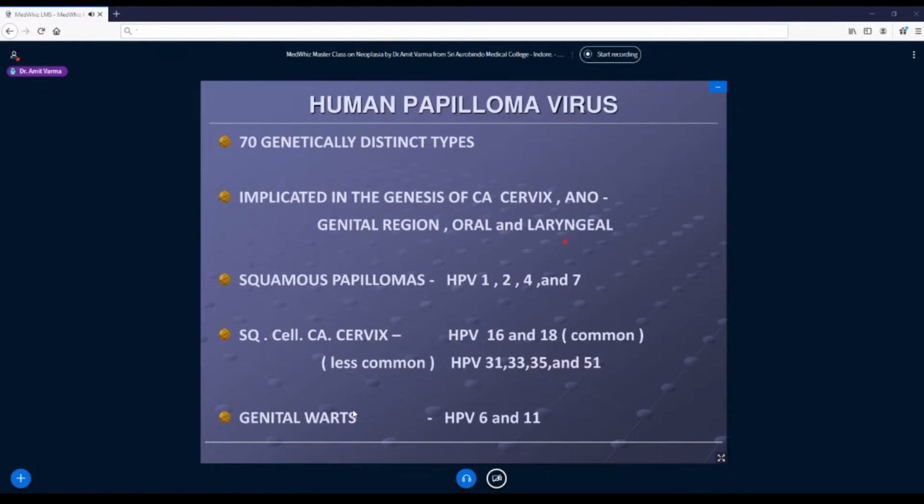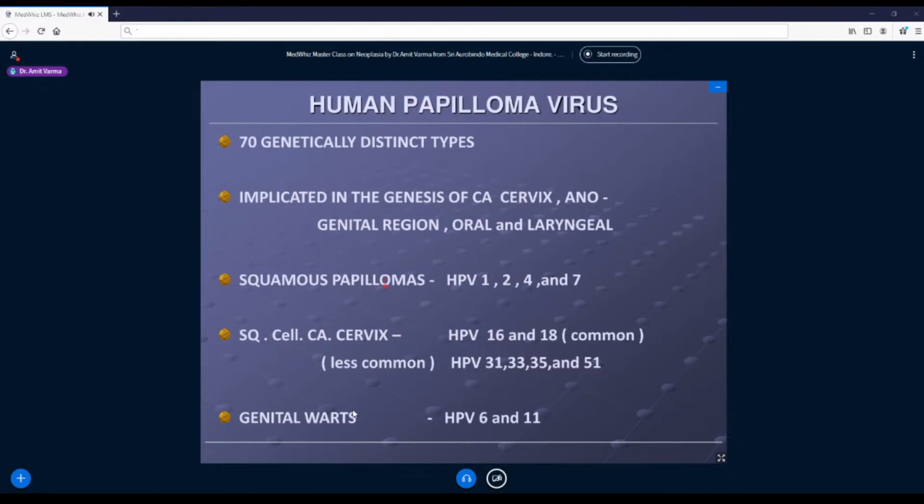You have to understand that HPV is transmitted sexually. That's why anogenital regions, oral and laryngeal areas are the areas where we have a strong association of HPV infection with occurrence of squamous cell carcinomas. But if someone has a squamous cell carcinoma on the face or neck area or on the limbs, there we fail to demonstrate human papillomavirus.